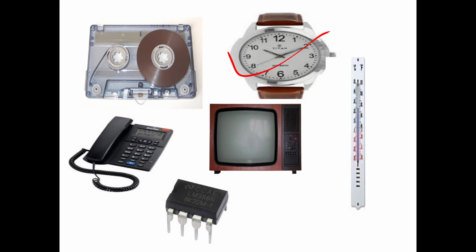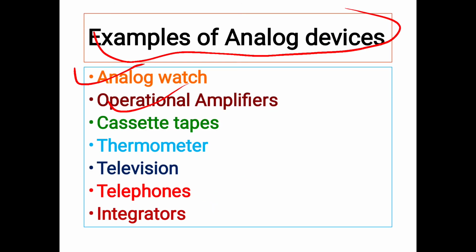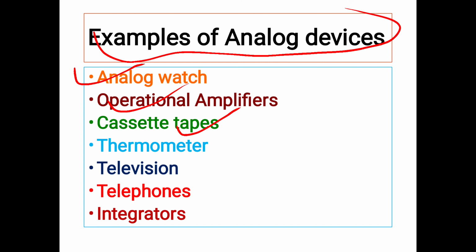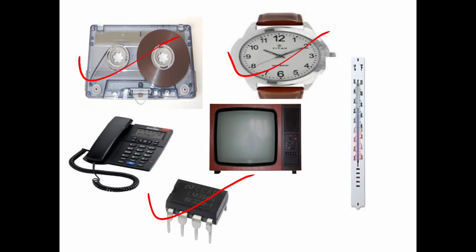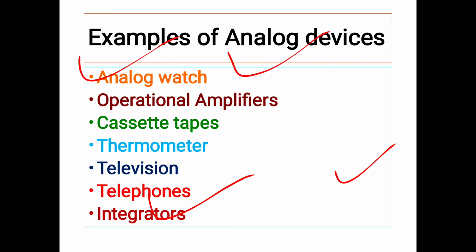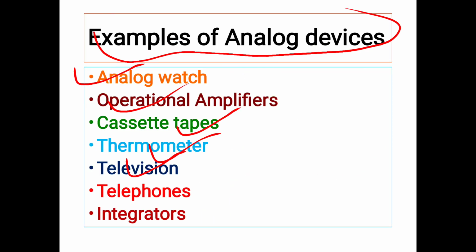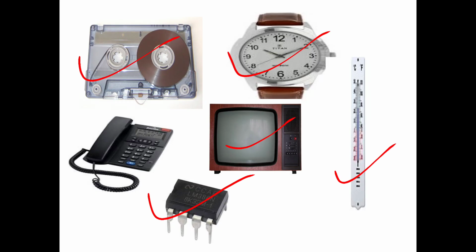So this is an example of an operational amplifier. And cassette tapes, you can see this is a cassette tape, this is also analog in nature. Thermometer, this is a thermometer. TV, telephones, integrators. So these are all examples of analog devices.